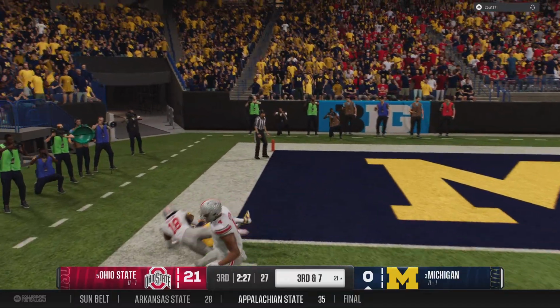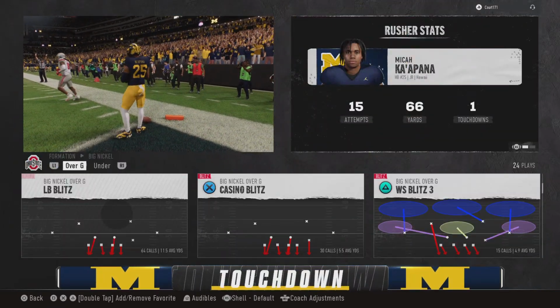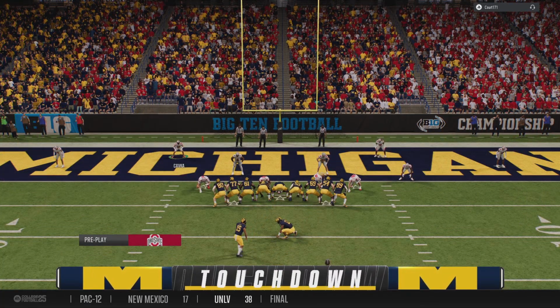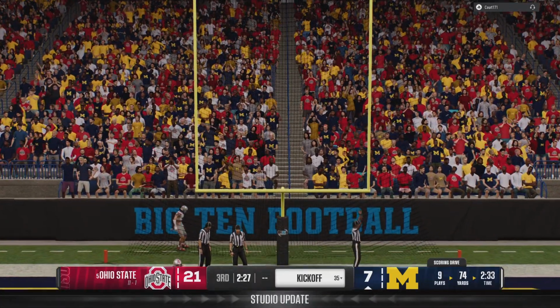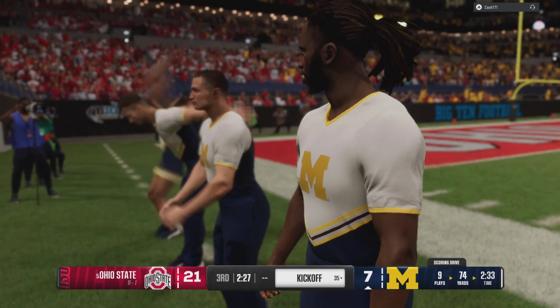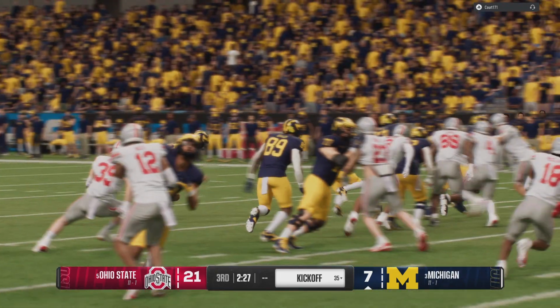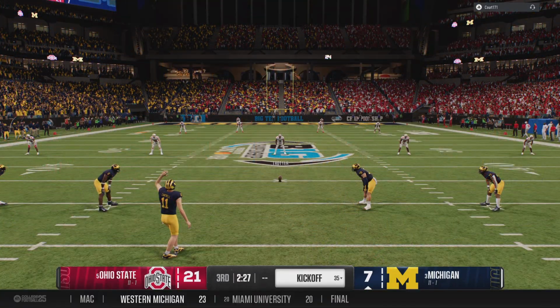Got a lane. Can he get in? Makes it across the goal line. Touchdown, Michigan. Chris, he broke free from the line of scrimmage. I thought he might have a 10 or 15-yard gain, but he shows you the speed that he has to take it all the way to the house. Point after is good. They're down 14 now, 21-7. Now they get set to kick it away.